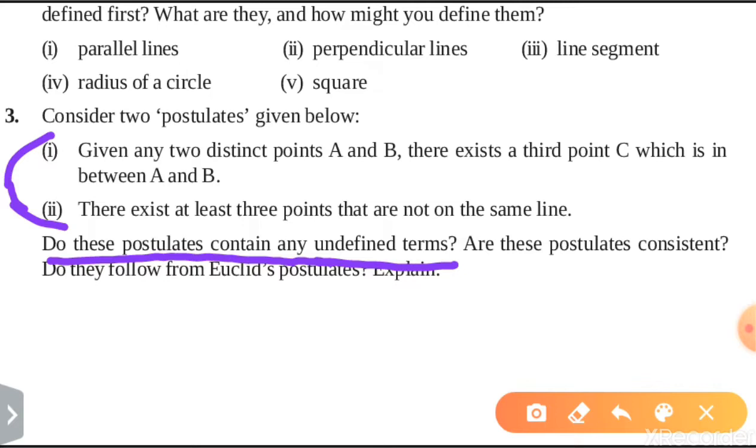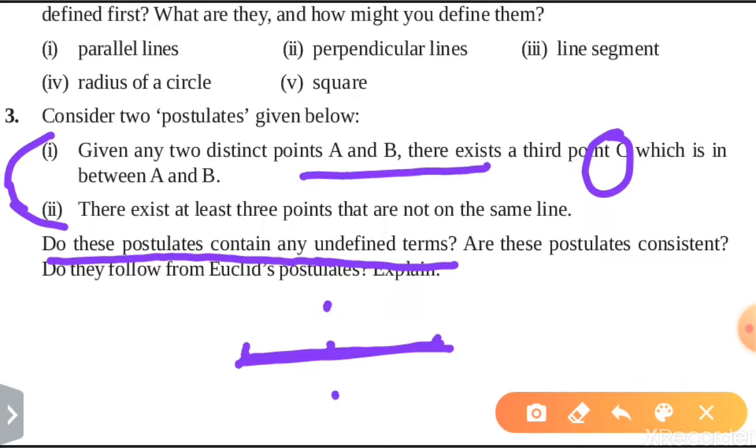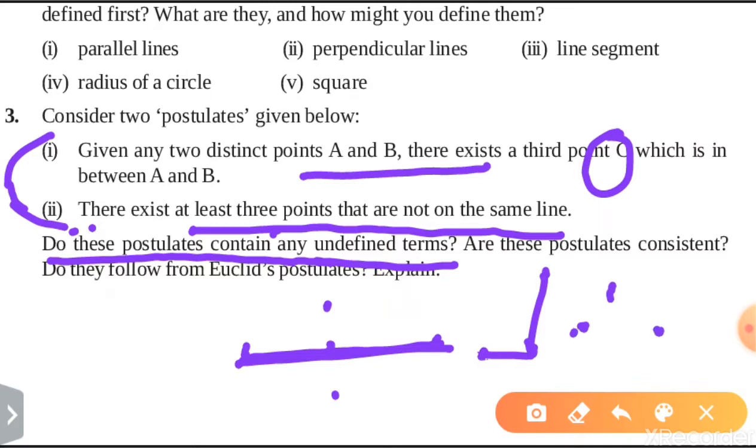In the first one, it says there are two points and C is lying between these two points, but it is not given whether the point C lies on the straight line drawn from these two points, or just above or below. So the thing is not given properly. And in the second one, there exist three points that are not on the same line. These can be in such a situation, or the two can be in line but the third one is not. That means the terms are not properly defined.